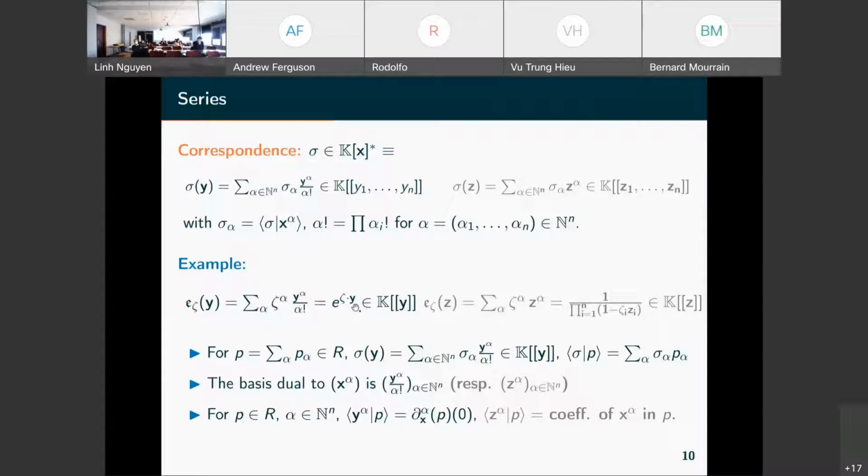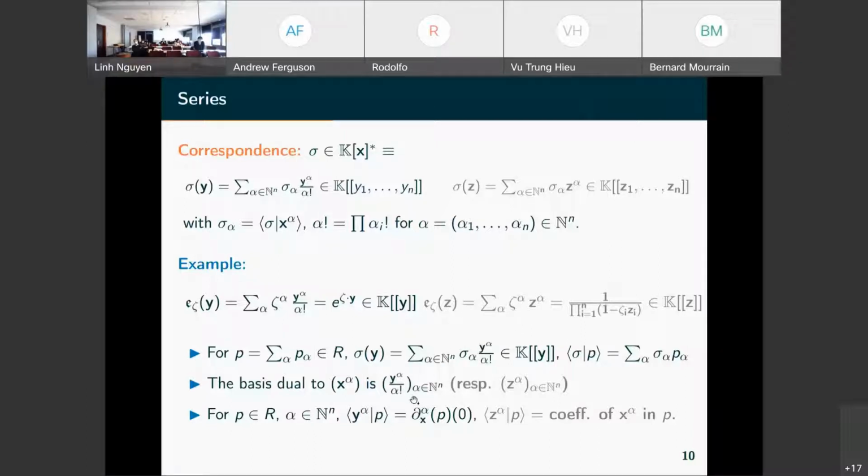This one is well suited for the operation we do in analysis, but it works for characteristic 0. So if we have a field which is of characteristic different from 0, we have a problem to define. So that's why this is used in this case.